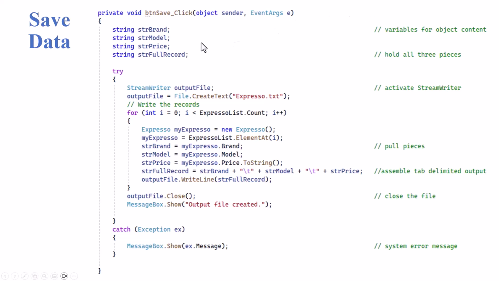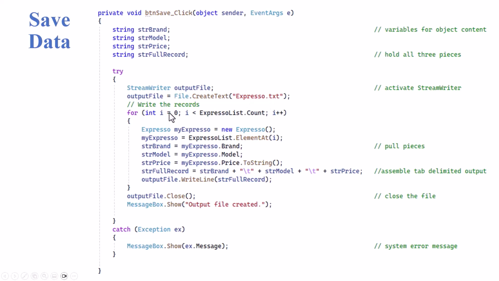So we button save. We set up a string model, a brand, model and price, and a full record. So we got these three pieces. We want to put them in a full record that we're actually going to save in our text file. So we do our try catch. The catch is going to be if a system error pops up, we want to get out and display what the message was. But otherwise, our stream writer, we're going to the output file. Output file is equal to file create text expresso.txt. So this is being created in the /bin/debug folder inside our application, and it'll be called expresso.txt.